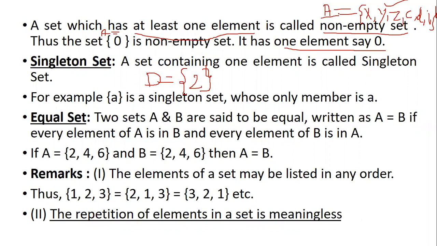But when it comes to a singleton set, only one element should be there. It's compulsory, only one is important. So what's a singleton set? A set which has only one element. Here it says at least one element, and here it is only one element. I hope that was clear. Any doubts between non-empty set and singleton set? Did you all understand this part?